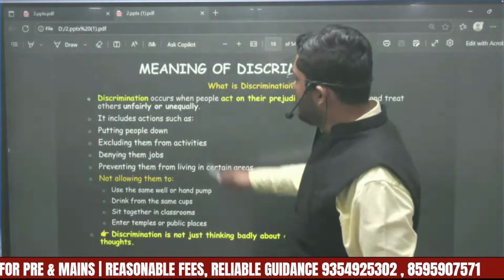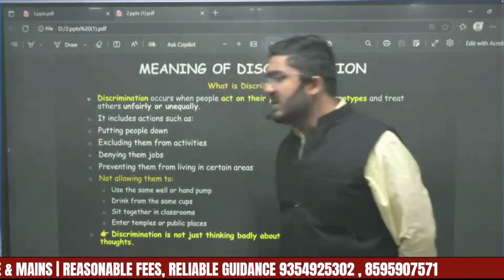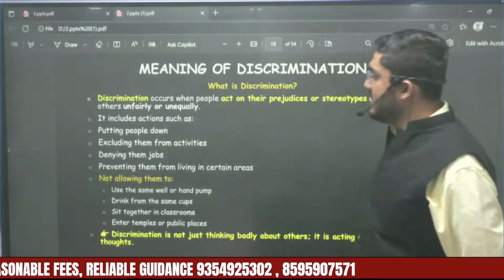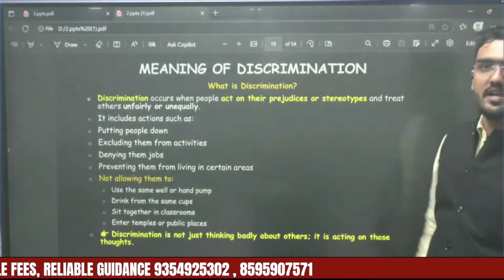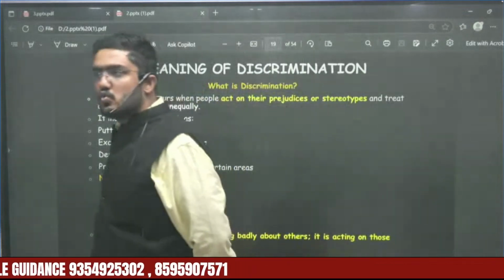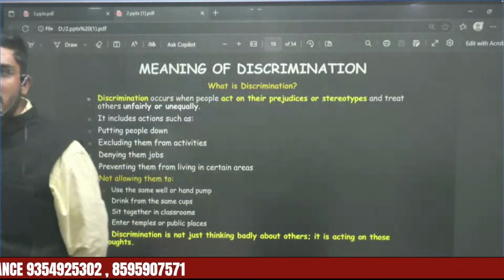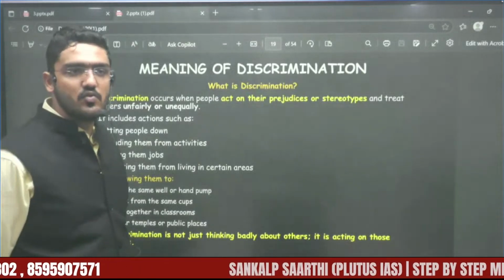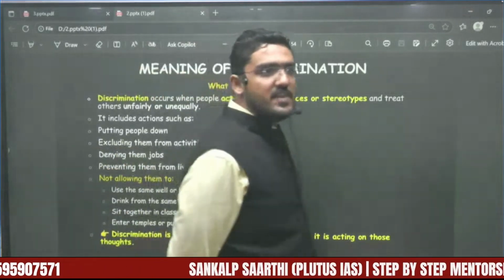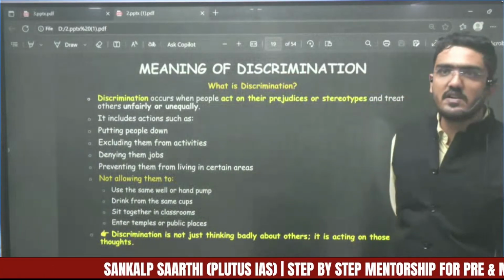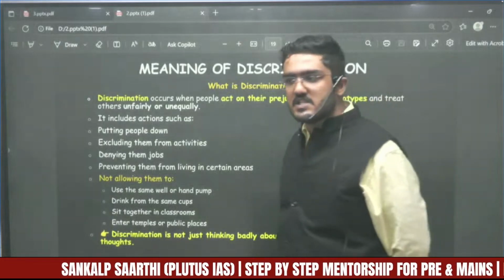Okay, now what they do, they deny them jobs, they prevent them from having a decent standard of living in the society. So historically in India this has happened. The Shudras and the Dalits did not even have access to drink water from the same well used by the people of the upper caste. They were not allowed to walk on the roads that were built for the upper caste people.